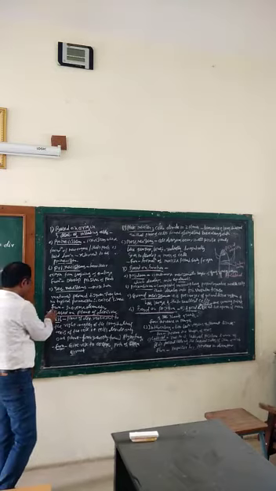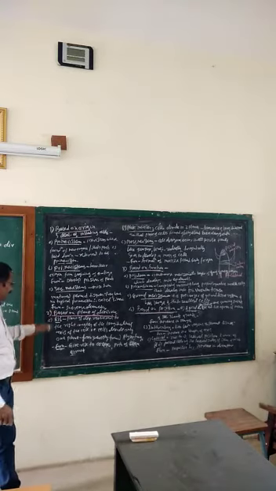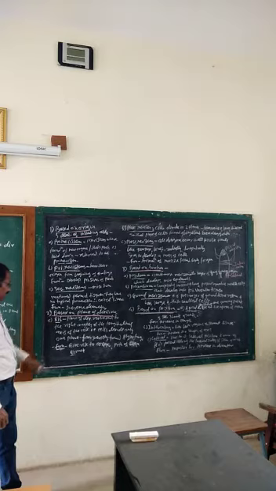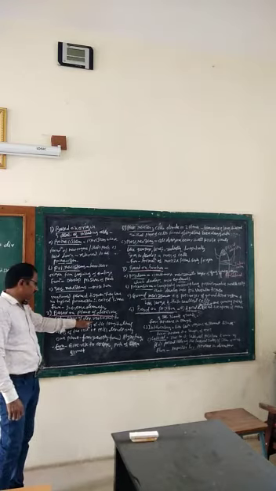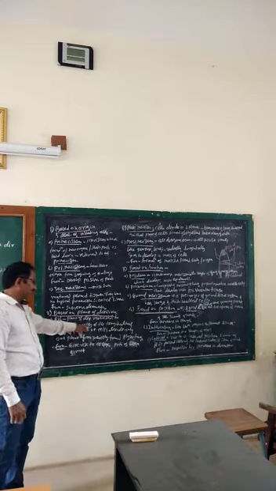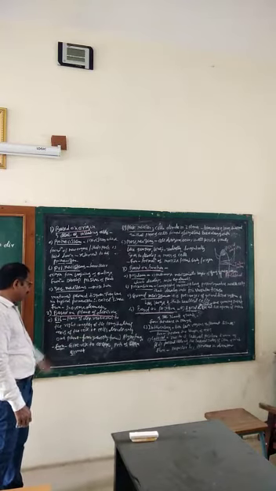Then second classification, meristems based on plane of division. There are also three types. First is rib meristem, means plane of division restricted to the right angles at the longitudinal axis of the cell.